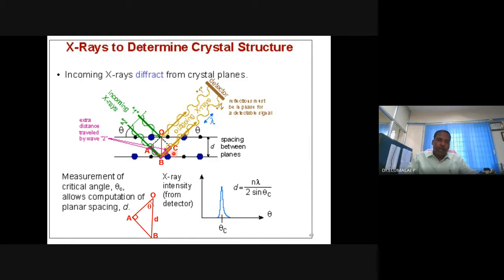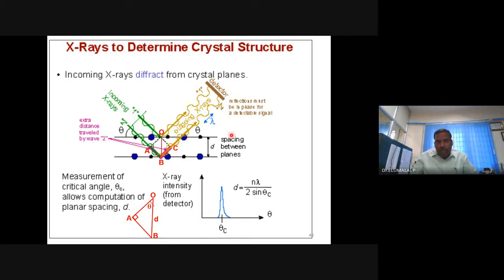We have the respective atoms, ions, or molecules arranged in one layer, another layer, etc., and there is a separation, the d-spacing. A collection of these d-spacings for any material will give you identification of the material. You will be able to know what material it is. And this d-spacing can be obtained from X-ray diffraction, a very good tool to get the d-spacing of any material.